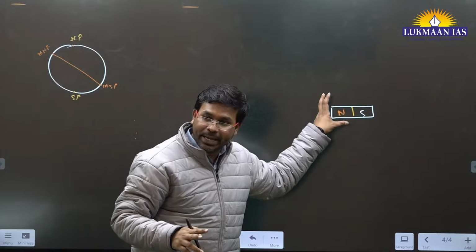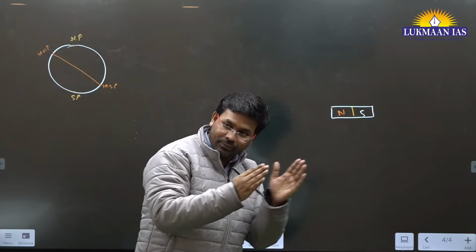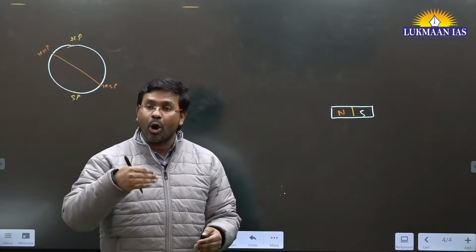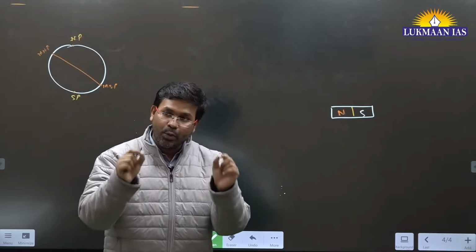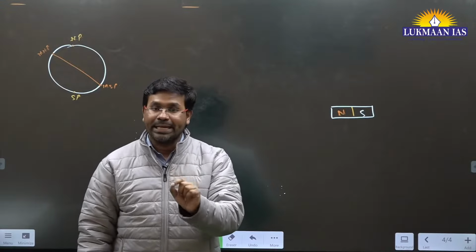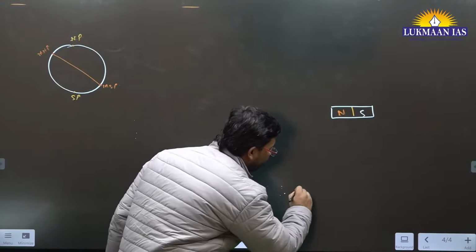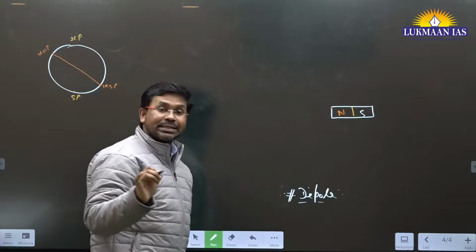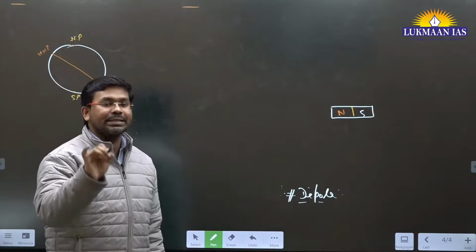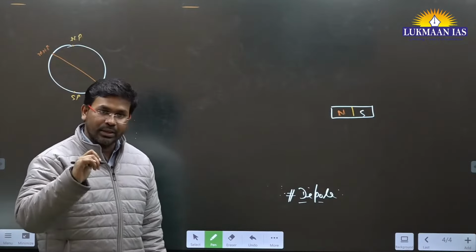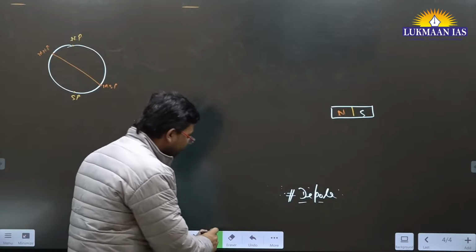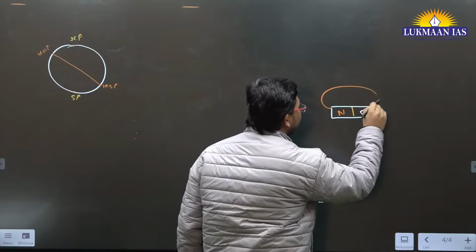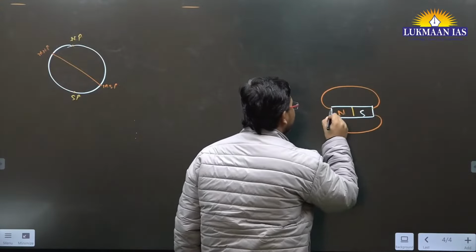If you break this magnet into two halves, each will still have a north pole and a south pole. If you again break it, no matter how small you make a magnet, it will always have two poles. So a magnet always exists in a state known as dipole. Dipole means it has a north pole and a south pole. And from these magnets arise what are known as magnetic field lines. I'm just drawing some lines over here, like this.